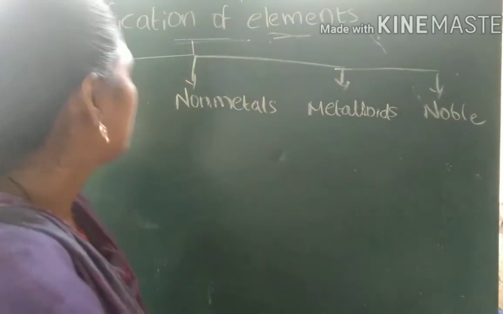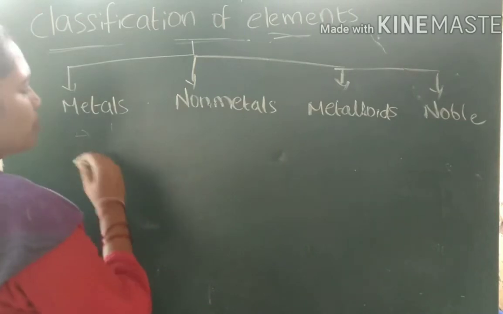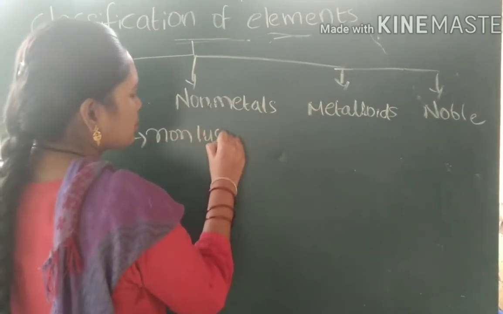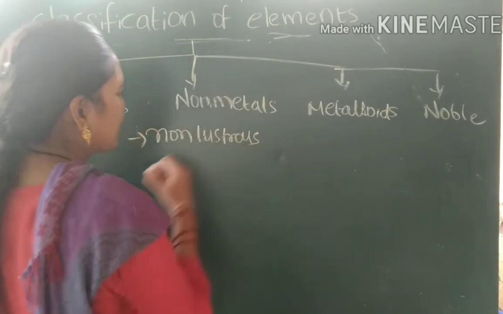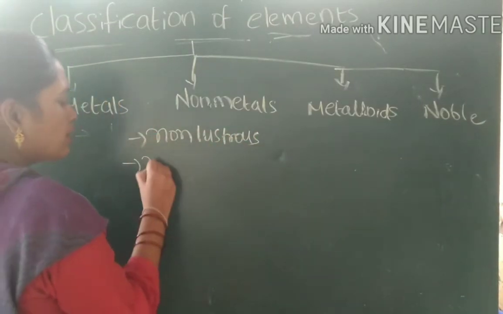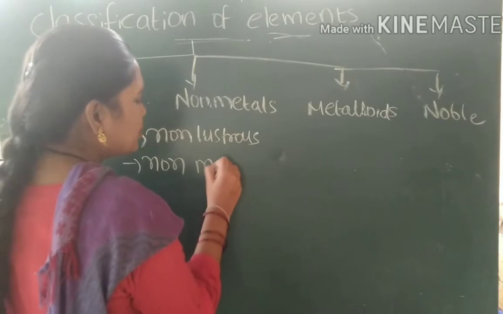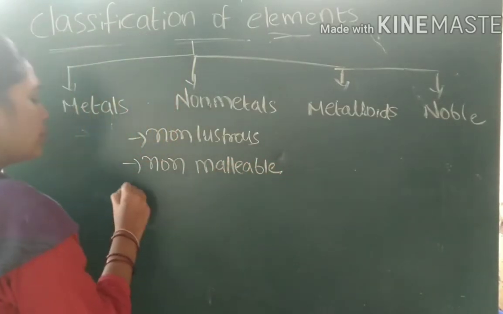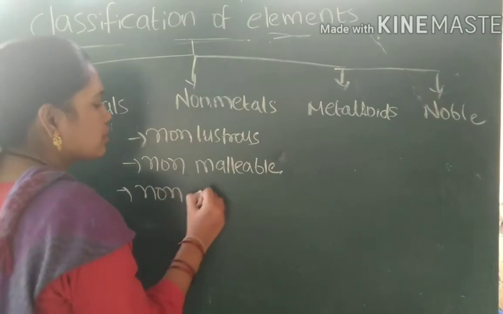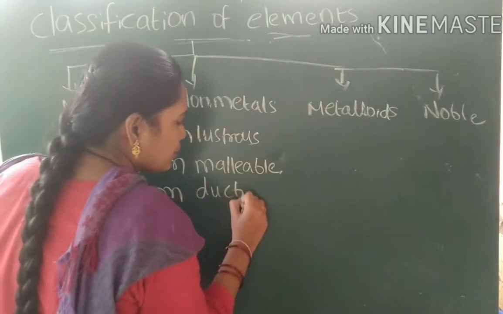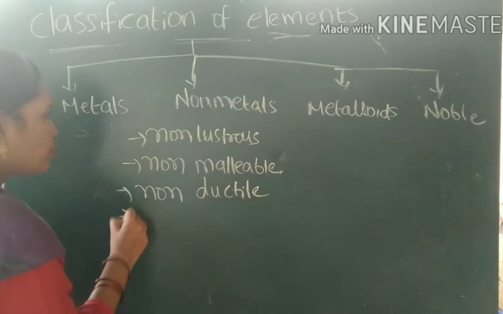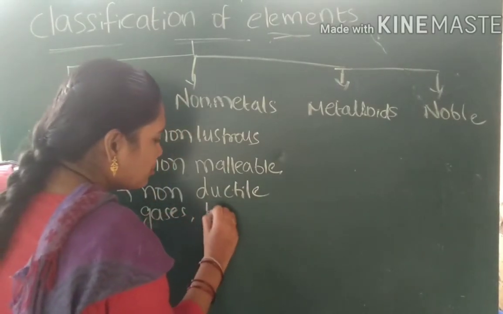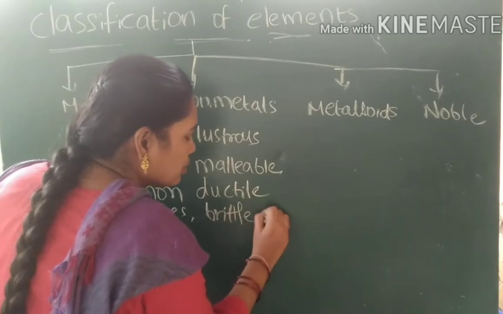So, quite opposite to the metals. Coming to non-metals, they are non-lustrous in nature. That means they don't have the shining property, and we are not able to make them in the form of thin sheets. That is the reason they are non-malleable. Even we can't make them in the form of wires, so they are non-ductile. Almost all non-metals are present in the gaseous state, but some are present as brittle solids.